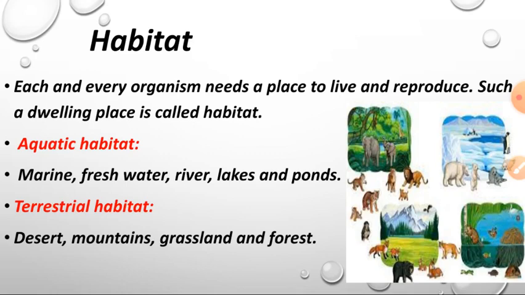We can see camel there, and in the mountain we can see snow animals like snow bear. Nilgiri Thar can also be found in the mountain. Grassland is fully covered with grasses, shrubs and bushes, and we can find some animals. In the forest we can see many wild animals and birds. So these are the areas for living organisms to live and reproduce.